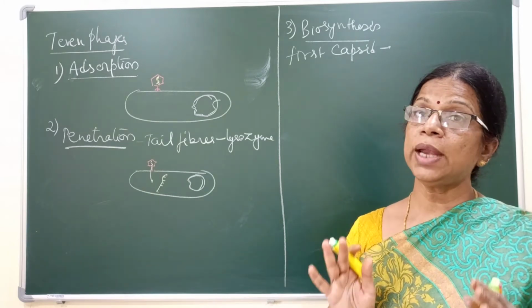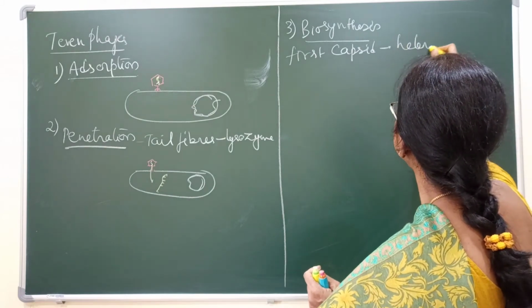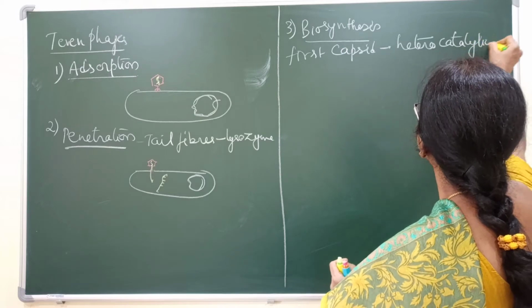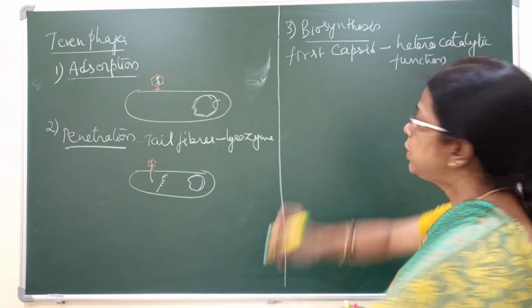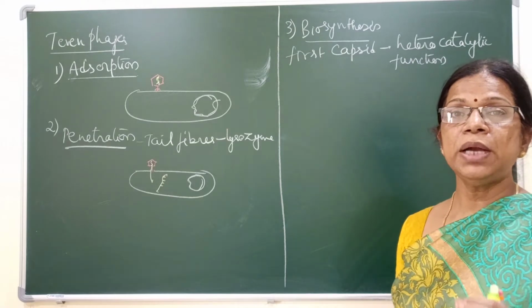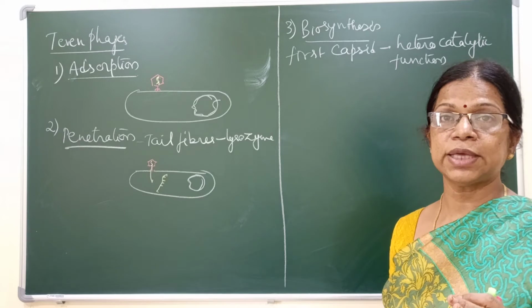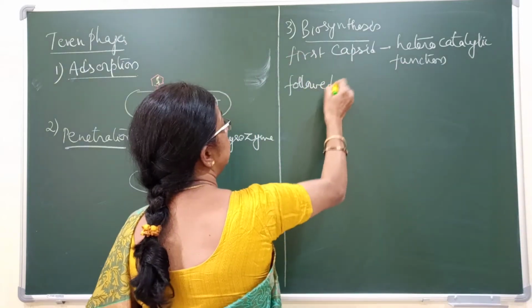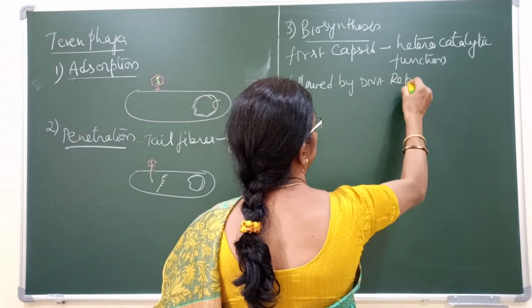So first the heterocatalytic function of DNA takes place, and different parts of the capsid like the head part and tail fibers are synthesized, and then followed by DNA replication.